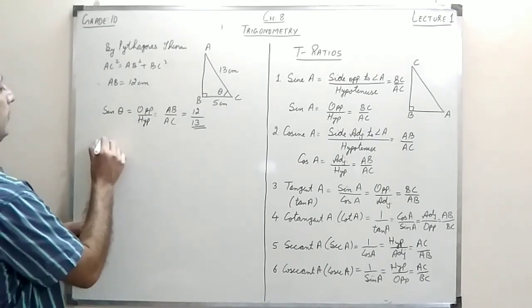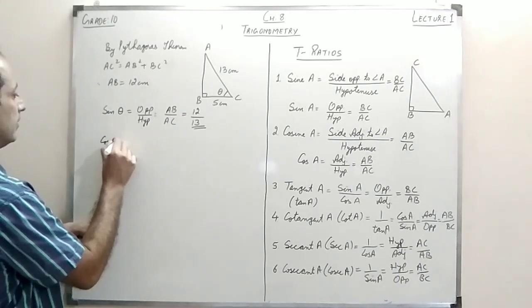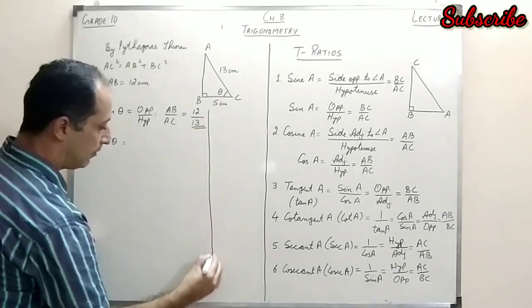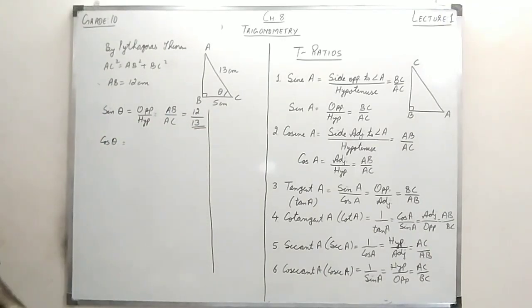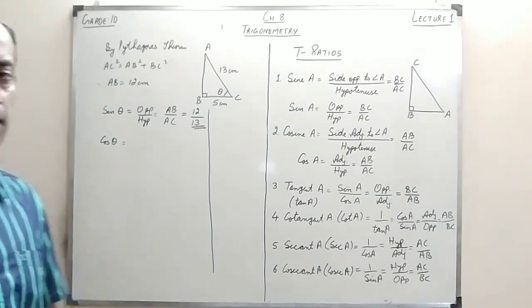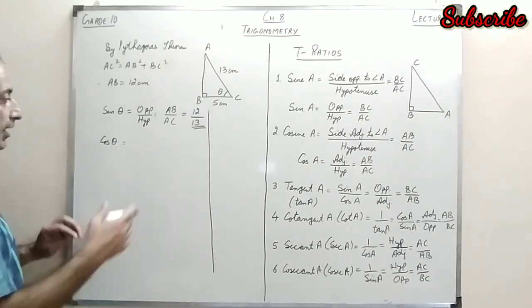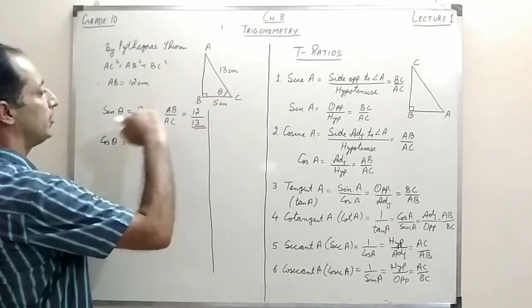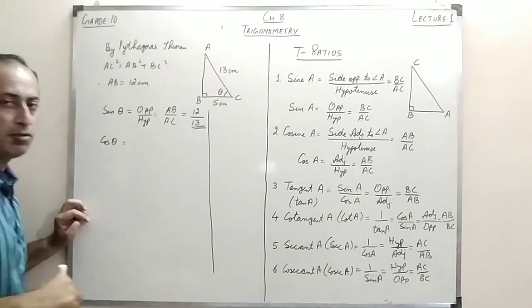Next, if I need to find the cos theta, I'm just putting a line here. Why am I putting this line? Because if we change the angle, how will the values change? That will also be understood. First we find the values corresponding to this angle, then we'll find the values corresponding to the other angle.